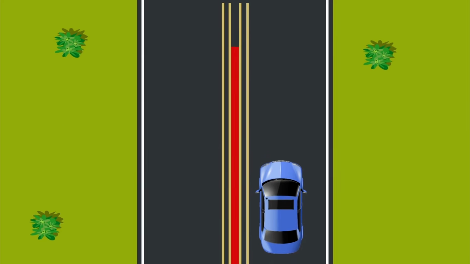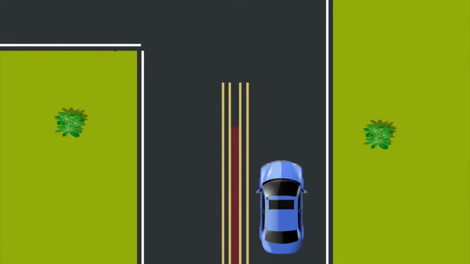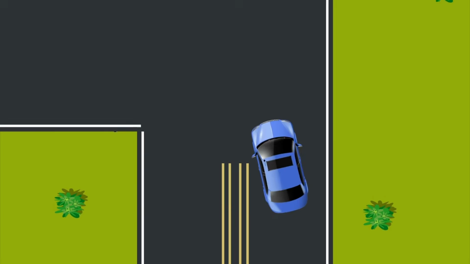Double yellow lines are even more restrictive. Think of them like a raised barrier. Do not cross them unless there is a clearly marked opening.